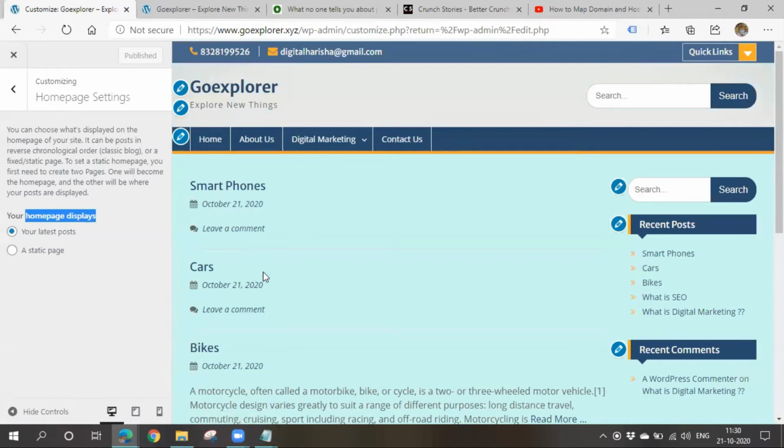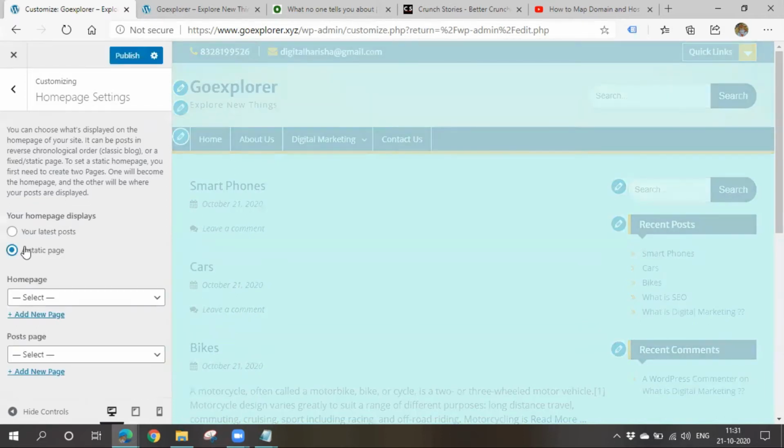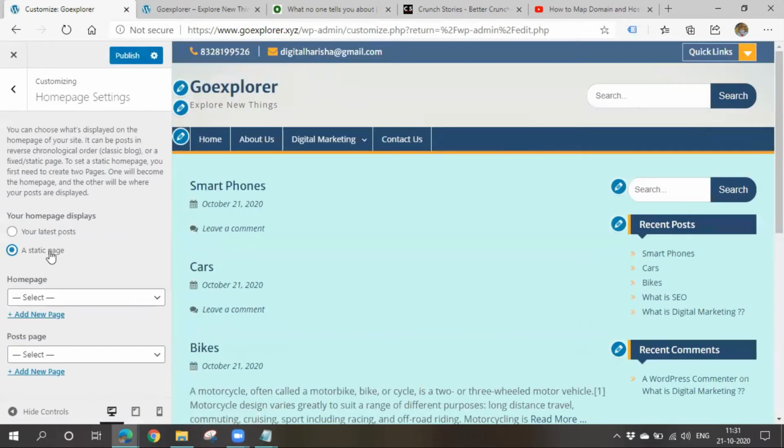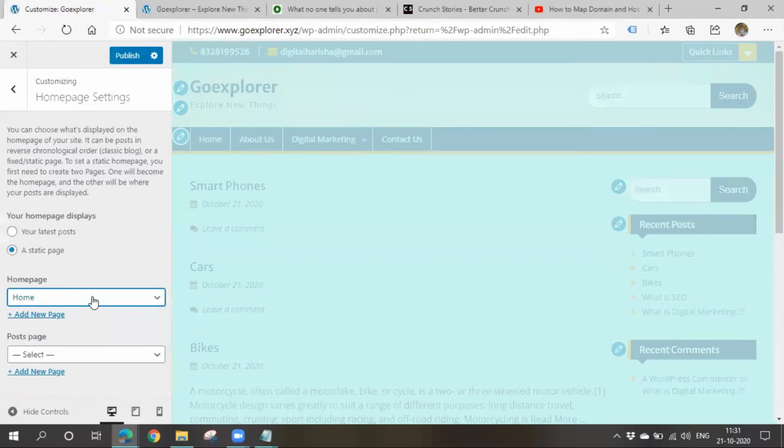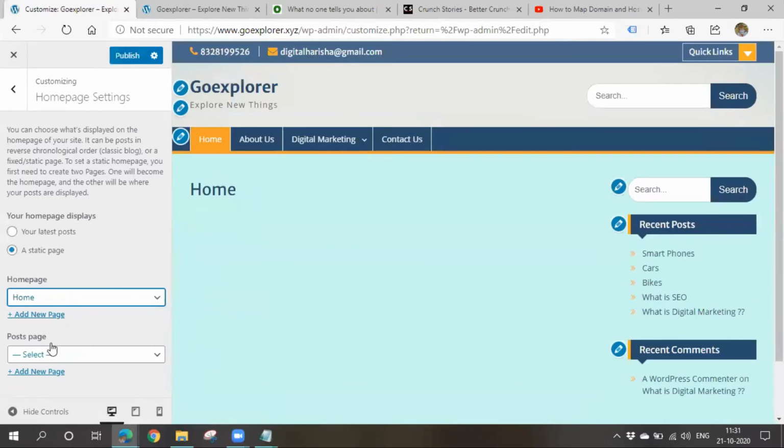If you don't want your posts displayed on your home page, if you want your home page to be static, like a website, showing only static content, then you have to choose this option. You have to make your home page a static page. So I'm selecting here what the home page is. My home page is Home. And you can also divert all your posts to a particular page.